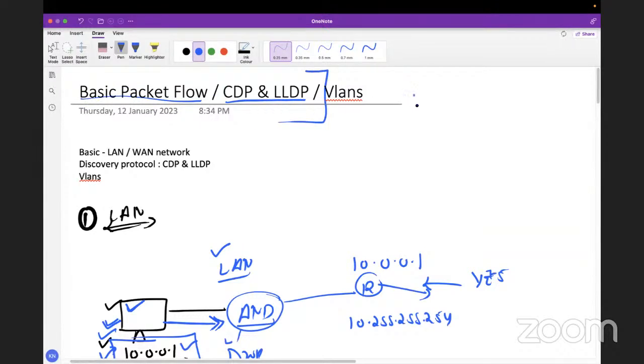In the next class, we will start with VLAN because it will take, I think, 2 hours or 1.5 hours. We don't have that much time, we have only half an hour. So on Monday, we will start with VLAN. If we get the time, we will touch DTP also. Otherwise, only VLANs in the next class.